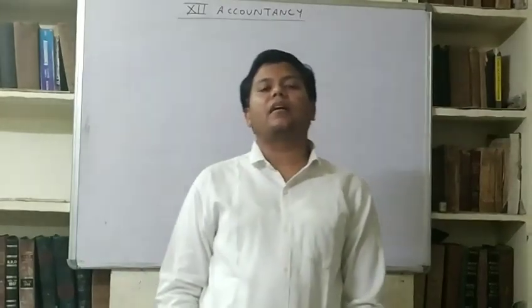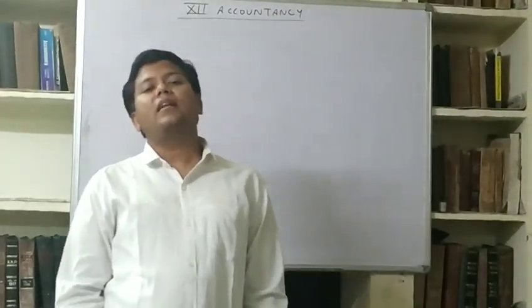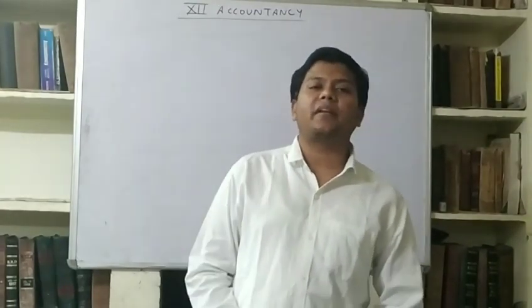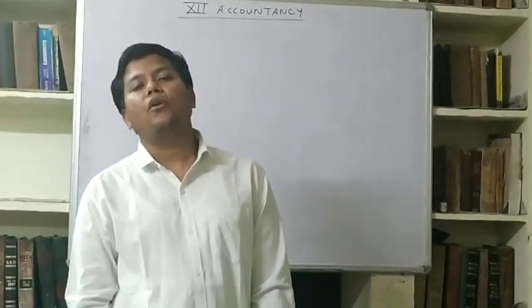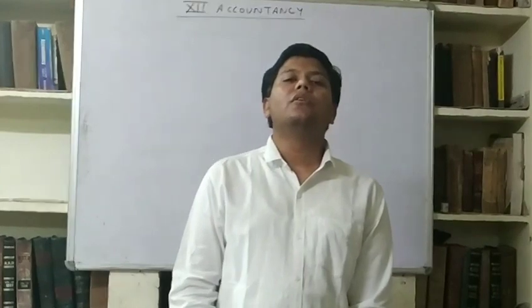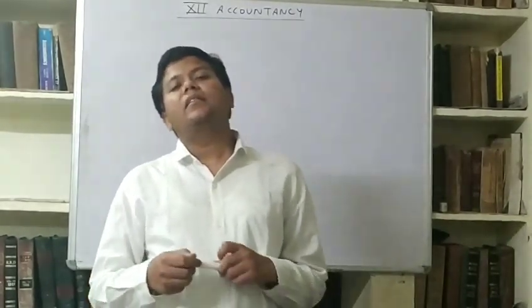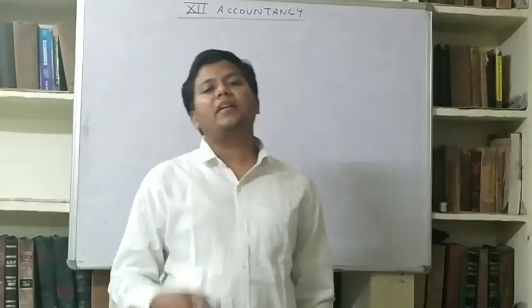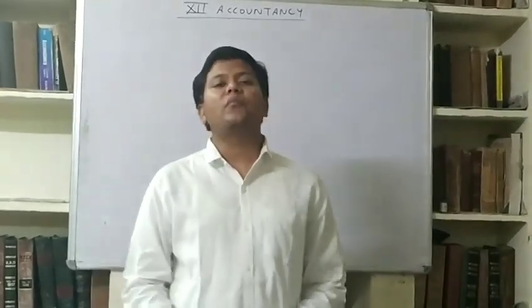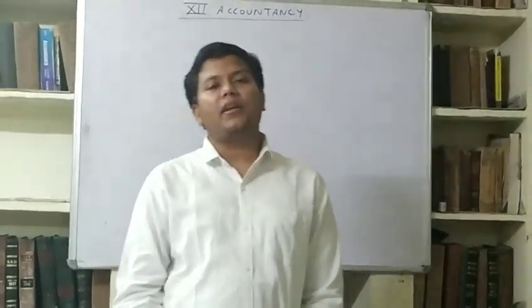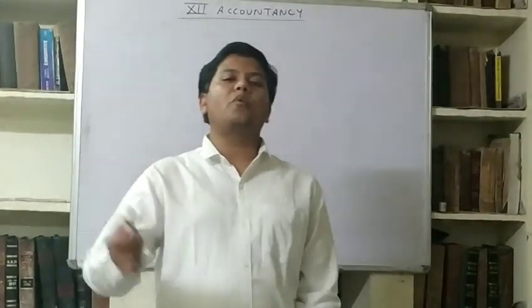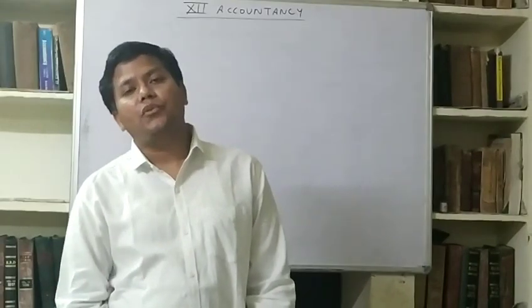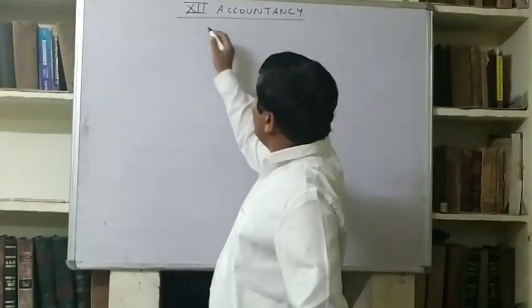Partners capital account means the personal account of partners. As we studied the personal accounts in 11th class, Ram account, Mohan account, Sohan account, in this manner, in partnership, partners capital account is made. In proprietorship there was only one capital account; here as many partners as there are, that many capital accounts will be made, but we will prepare them in one account, just like we did in the double column cash book, in the partners capital account.